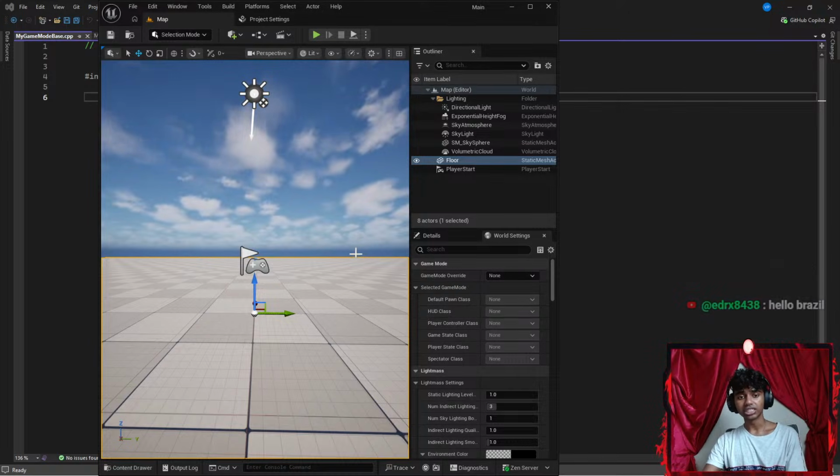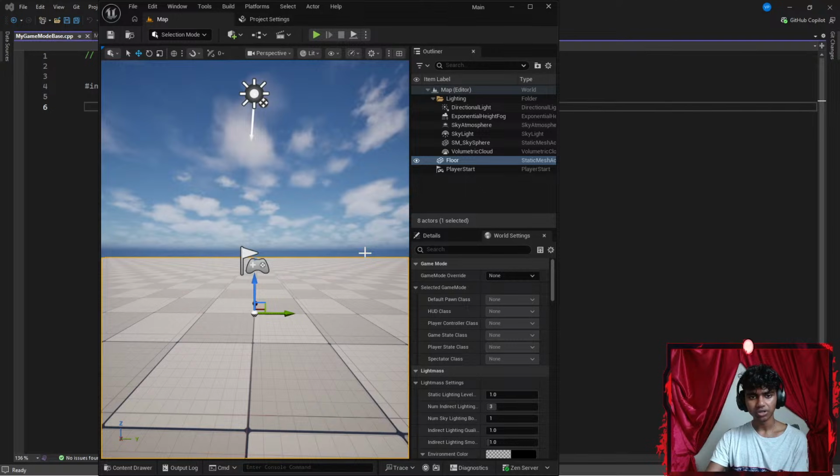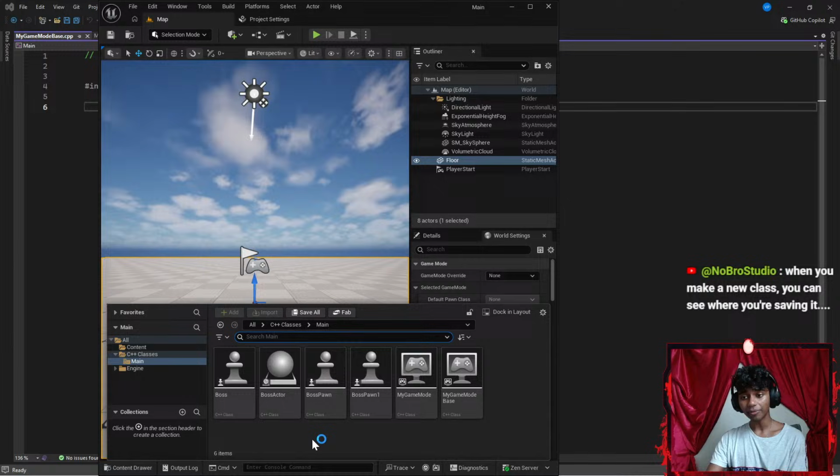Now that I'm done with all that stuff, I'm going to go ahead and do something. When you make a new class, you can see whenever you're saving it. Wait, I gotta save every time I create it?